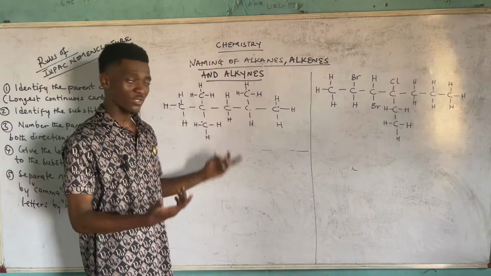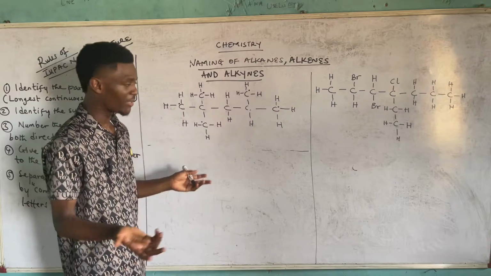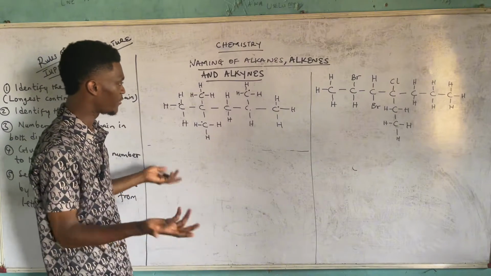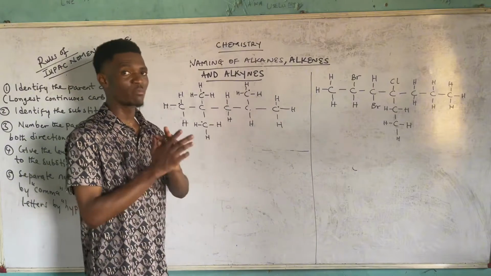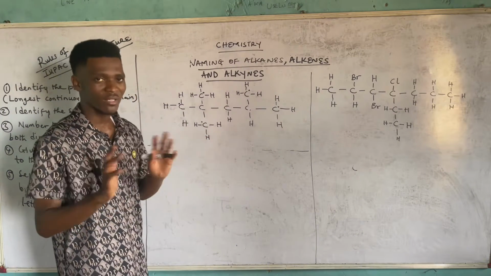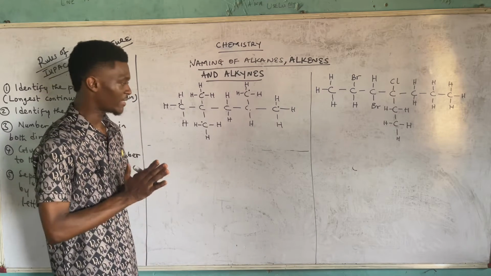Initially when we linked this, it was 5. So I can say that the longest possible chain here ought to just be 5, because we can't get 6 if you check. If you link this dot to this dot, it is 1, 2, 3, 4, 5. So it means the longest chain here ought to be what? 5 chain. That's 5 links in terms of the carbons.